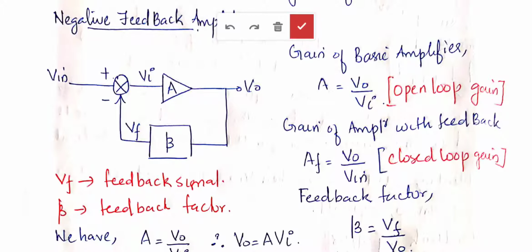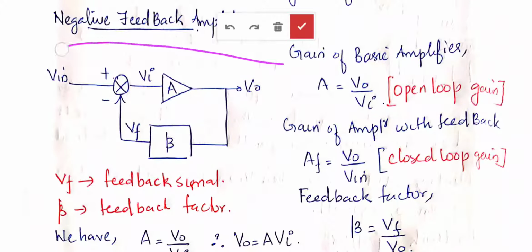So what is the gain of the basic amplifier? This basic amplifier having gain A. What is A? Gain is equal to output by input, right? So what is the output and input of this amplifier? A is nothing but VO by VI. So this gain is also known as open loop gain.